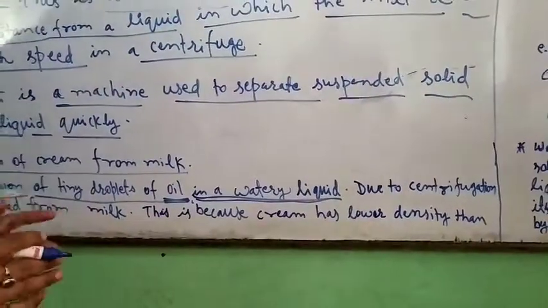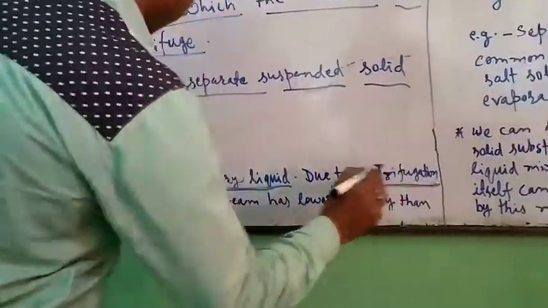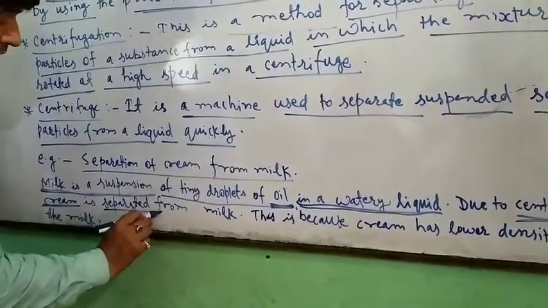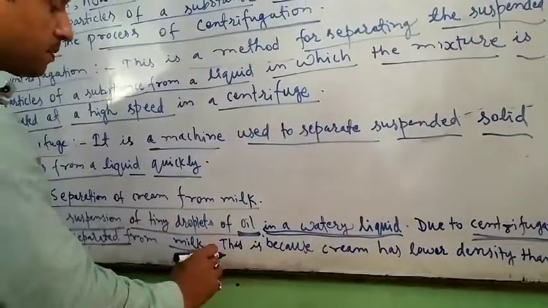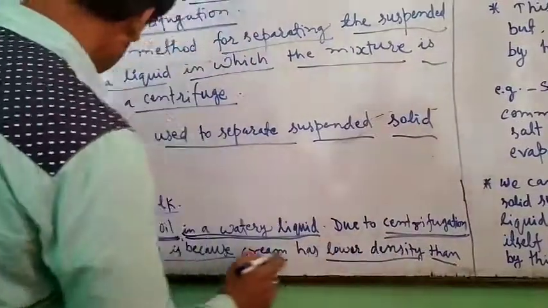That means water-like liquid. Due to centrifugation, cream is separated from milk. This is because cream has lower density than the milk.